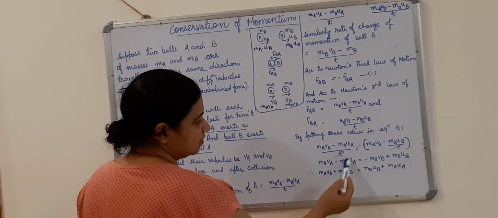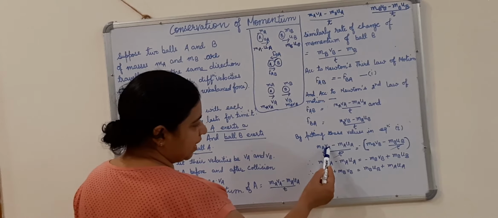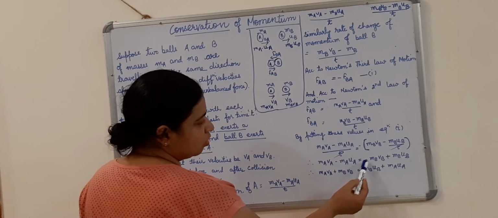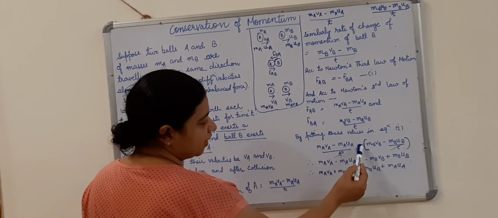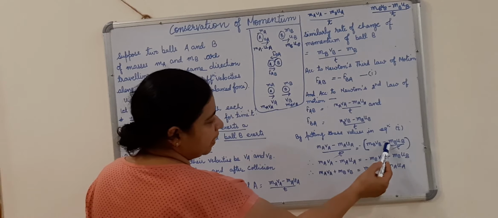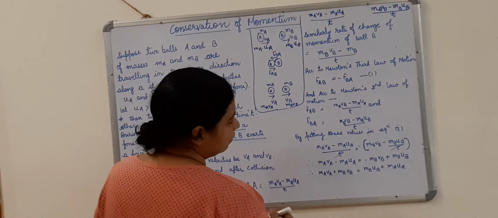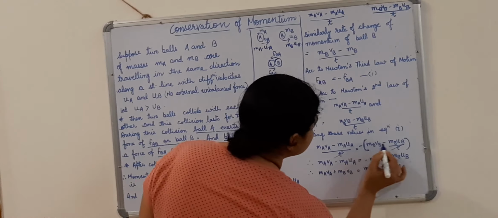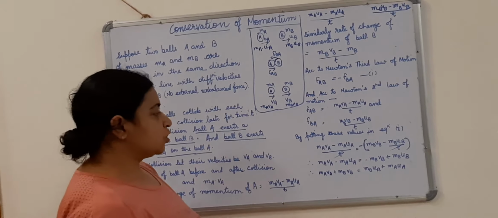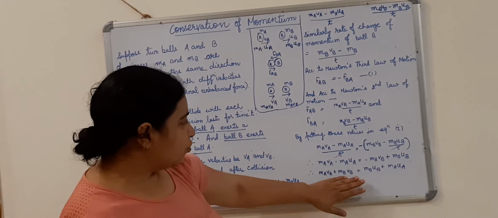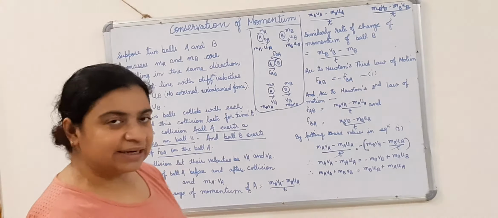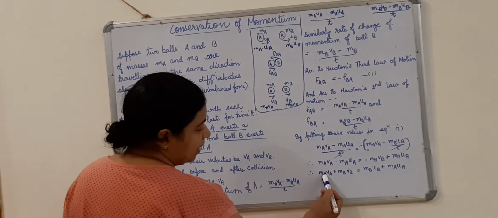T will be cancelled. When I open the bracket, I get MAVA minus MAUA is equal to minus MBVB, and as it is minus, after opening the bracket this minus sign changes to positive MBUB. Now I am going to take the like terms on the same side.